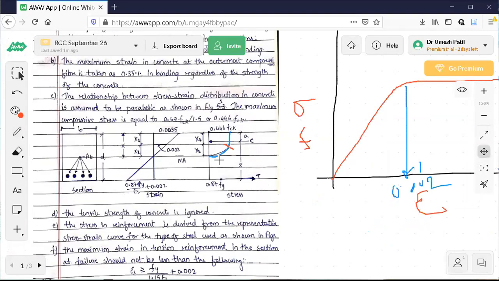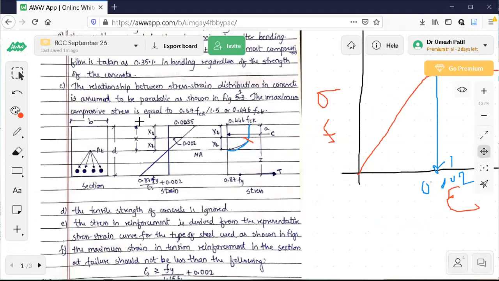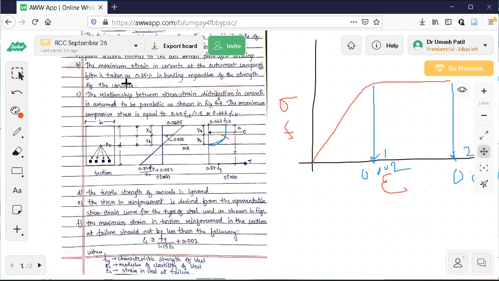Okay, next. This is how you understand assumption B, that the maximum strain in concrete at the outermost compression fiber is taken as 0.0035, which is 0.35%. Now you observe this. Assumption C is related to this stress block diagram. We call it the stress block.